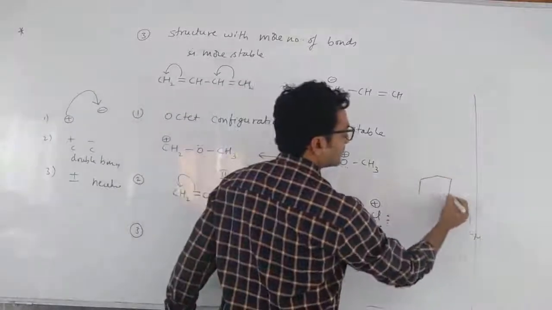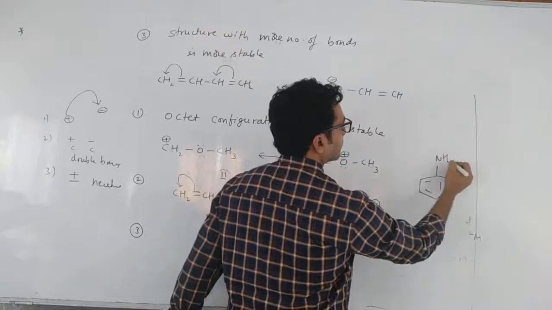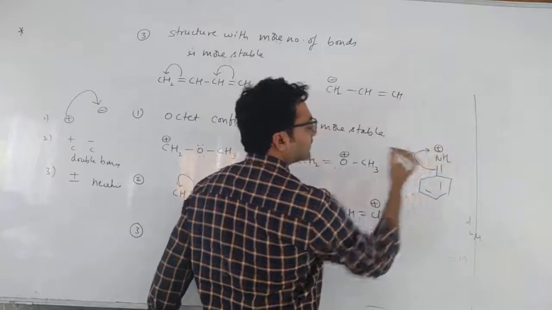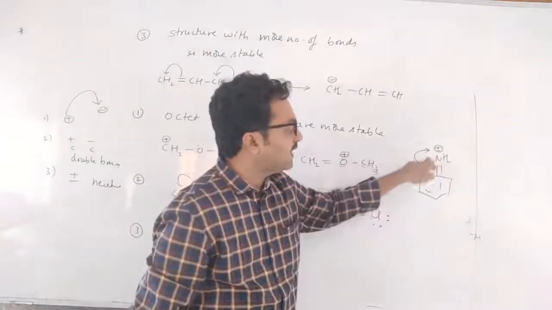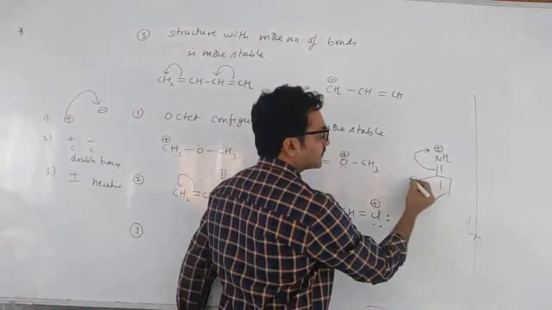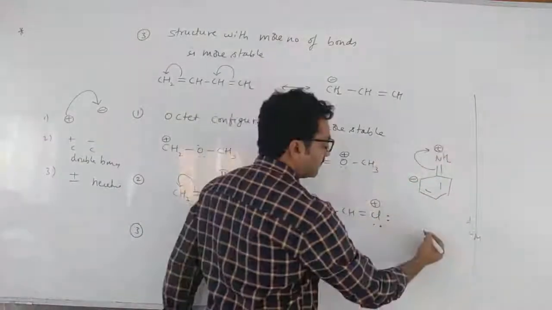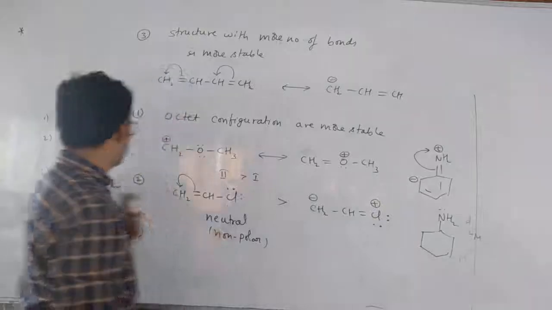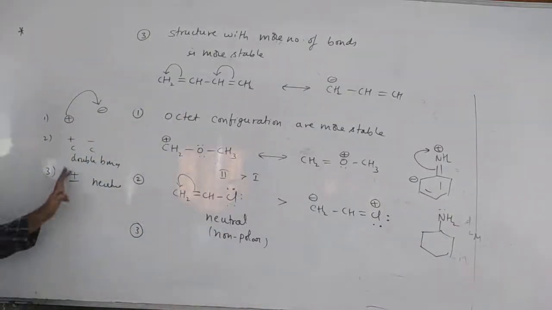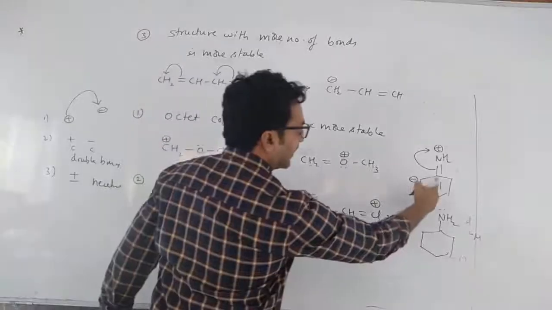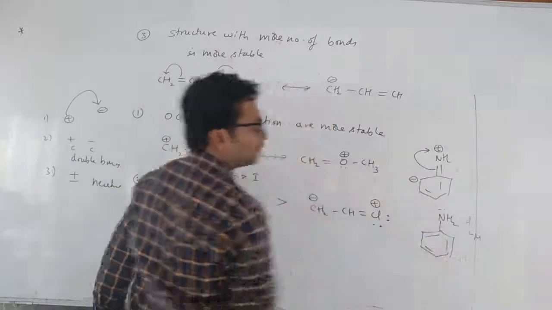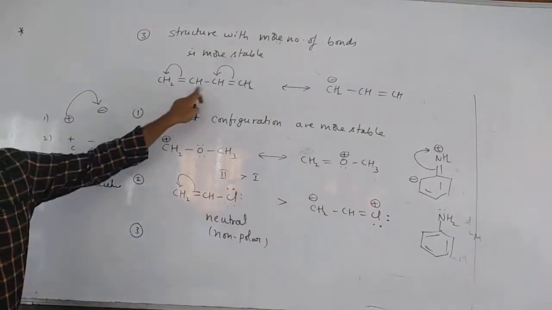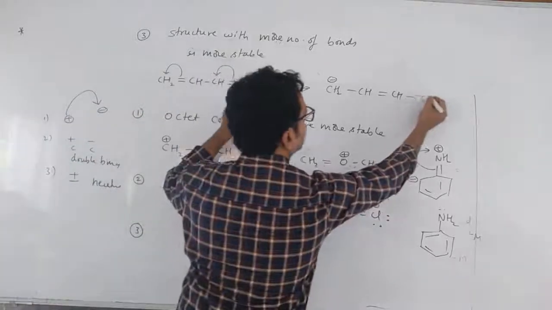Suppose I did like this. Suppose like this one format is there. Now I am writing the bond like this. So plus and minus on the same atom, what will it do? Neutral. So that is not the third point. Plus and minus you are getting on the same atom, it should be neutralized. And here the tail has positive charge, so you have to keep a double bond. Understand? In the same manner, the first carbon will get a negative charge, the second and third carbon will get a double bond, and the fourth carbon will get positive charge.